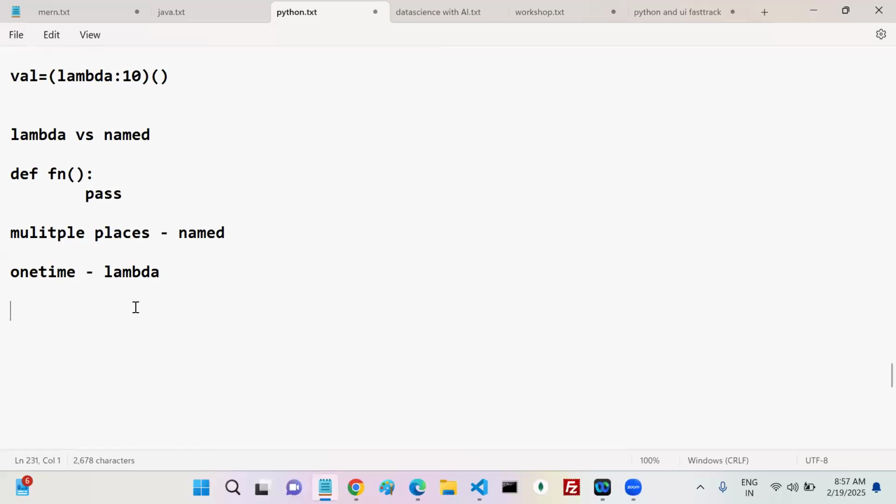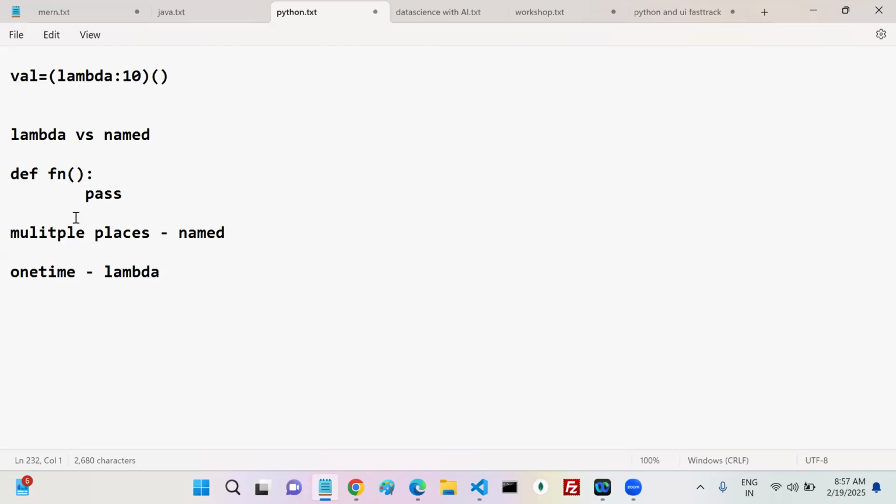Now, if you want to provide security, see, if you created a function and anybody knows the name, they can directly call it, and there may be a chance of changing the value also. Yes or no? With a named function, that is possible. But with a lambda function, is it possible or not? Not possible. Why? Because the reference is not available for lambda functions. Yes, no?